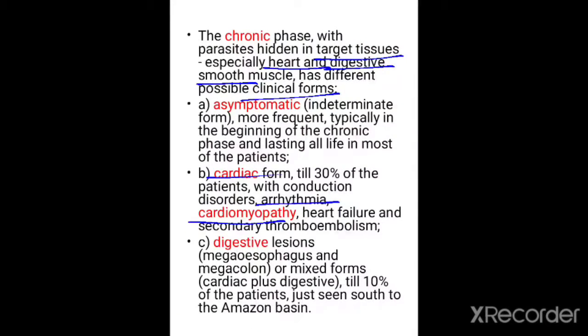When it comes to the chronic phase, here the parasite hides in the target tissues, especially in the heart and digestive smooth muscles. Therefore, it has different possible clinical forms such as asymptomatic, cardiac and digestive forms. The asymptomatic form is an indeterminate form, which is more frequent, typically at the beginning of the chronic phase, and in the cardiac form, up to 30% of the patients will suffer from this. They have cardiomyopathy and arrhythmia, and heart failure is also seen. And in the case of digestive lesions, megaesophagus and megacolon are highly noticed.